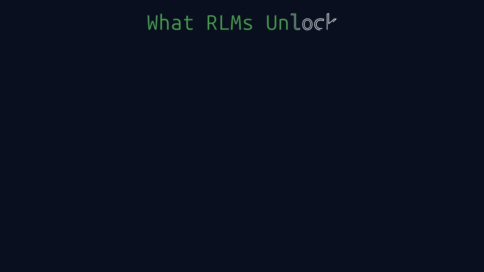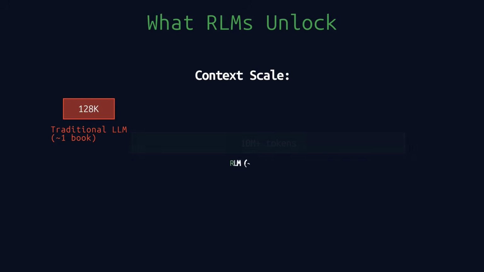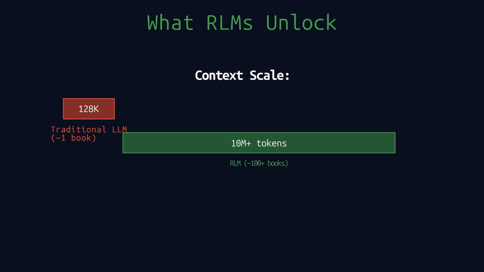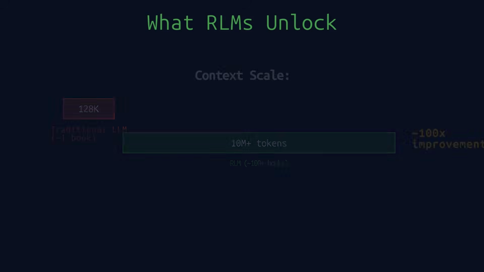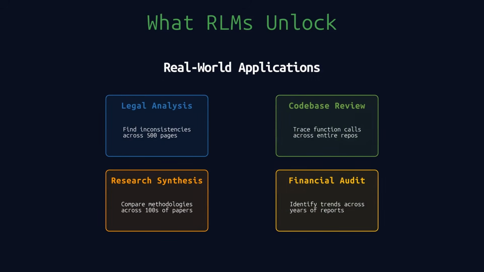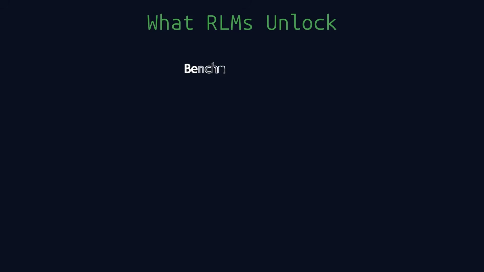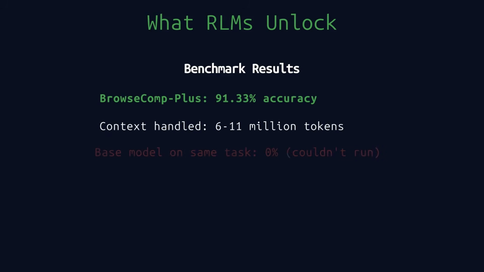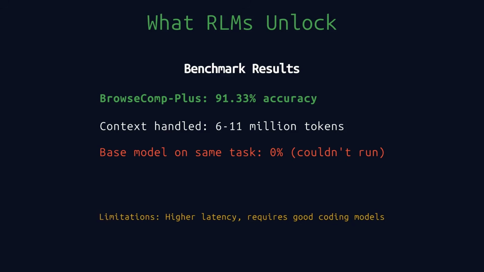The scale improvement is dramatic. Traditional LLMs handle about 128K tokens, roughly one book. RLMs handle 10 million tokens or more, an entire library of over 100 books. That is roughly 100 times improvement. This unlocks real-world applications that were previously impossible. The benchmarks back this up. On BrowseComp Plus, which requires processing 6 to 11 million tokens of context, RLMs achieve 91.33% accuracy. The base model scores 0 because it literally cannot run on that much data.